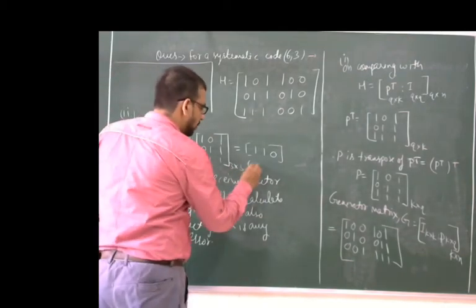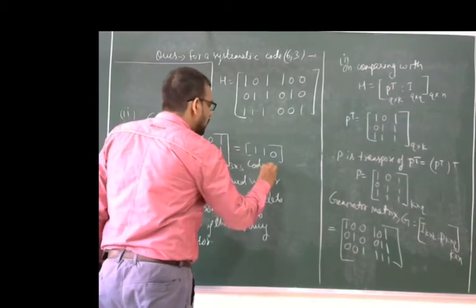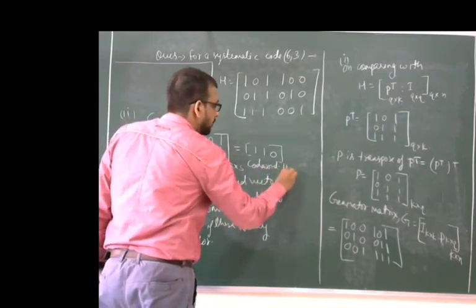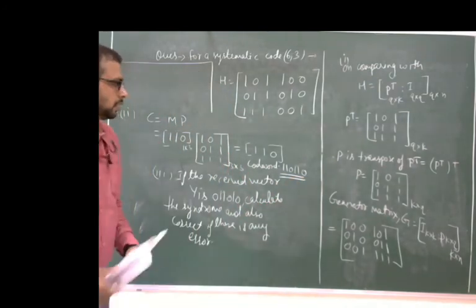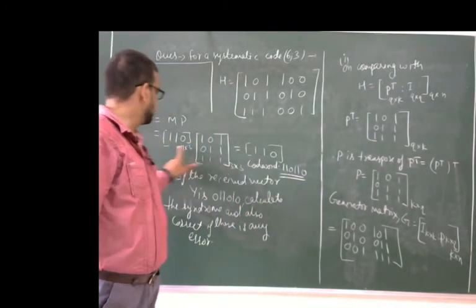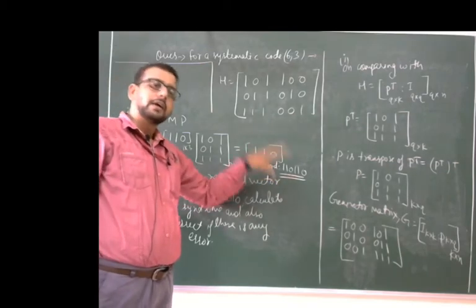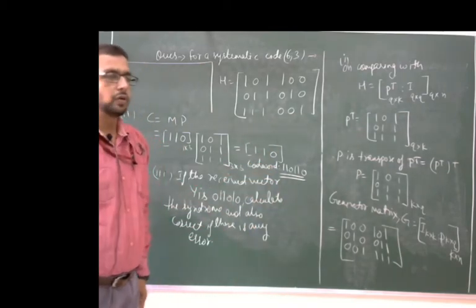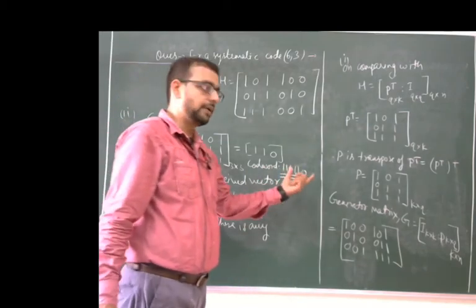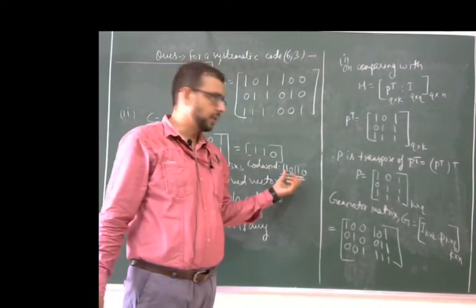The code word is: first of all, write the message bits 110, already taken, and the check bits are also 110, the same coincidence. After combining these 3 bits, we get the 6 bit code word.